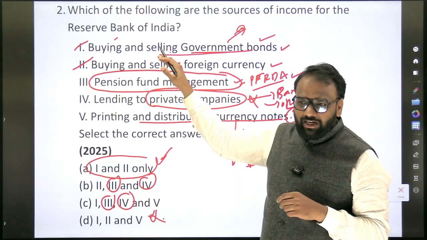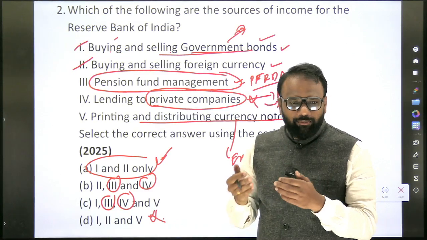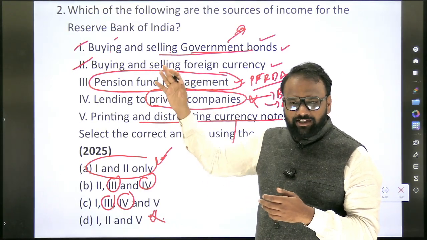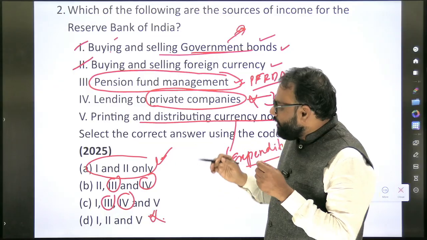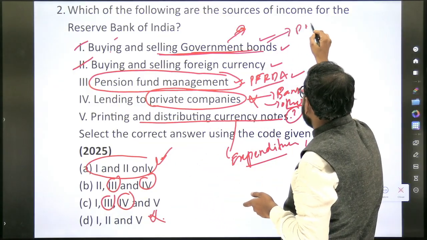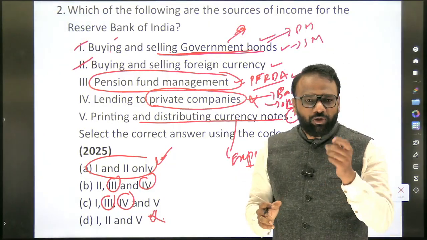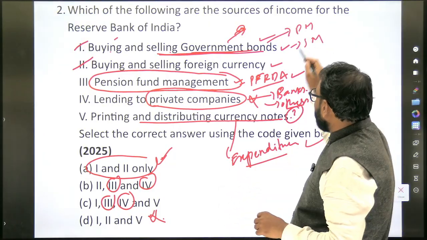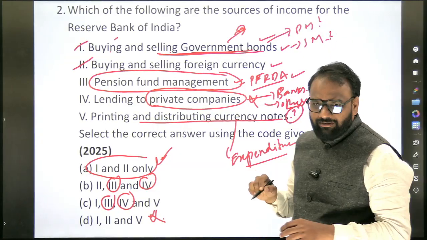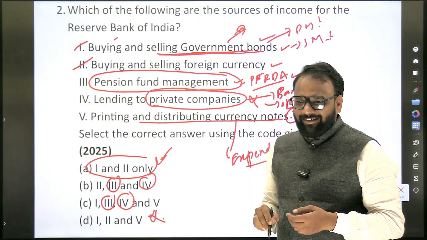Now generally in the secondary market, who all can participate? Banks can participate. So RBI can also participate and buy and sell. But now see here, I have just given you extra information. Buying and selling of government bonds, where? Primary market or secondary market? I will just raise a question. You have to find out a solution. In primary market, I will keep it as a question mark. In secondary market, I will keep it as a question mark. I already said that they can participate in the secondary market. How about primary market? No.